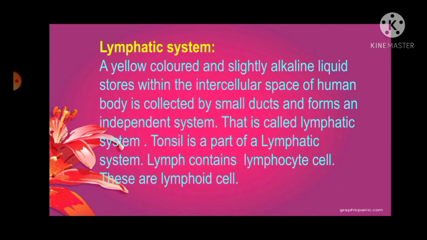Lymphatic system. A yellow-colored and slightly alkaline liquid stored within the intercellular space of the human body is collected by small ducts and forms an independent system that is called lymphatic system. Tonsil is a part of the lymphatic system. Lymph contains lymphocyte cells. These are lymphoid cells.